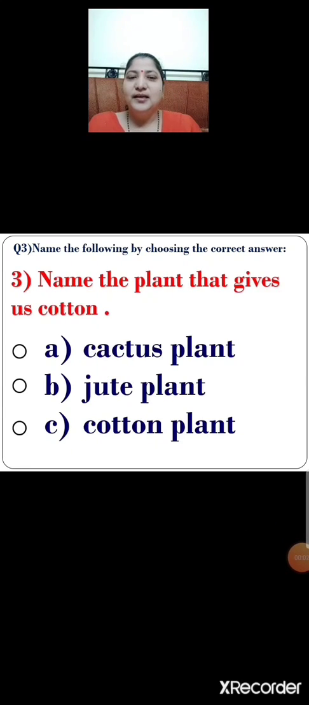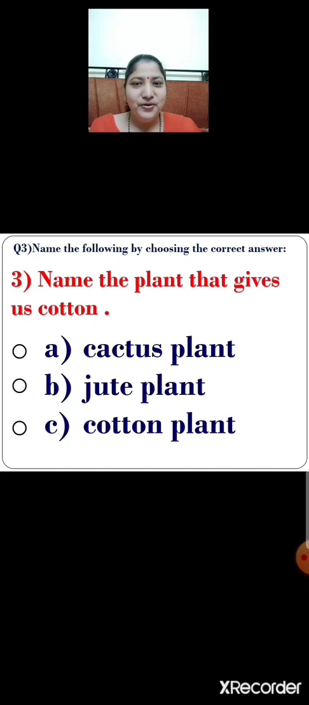Next. Name the plant that gives us cotton. There are 3 options given. Option A, cactus plant. Option B, jute plant. Option C, cotton plant. So children, from which plant do we get cotton? Yes, you are right. We get cotton from cotton plant. Okay, so option C is the correct answer.